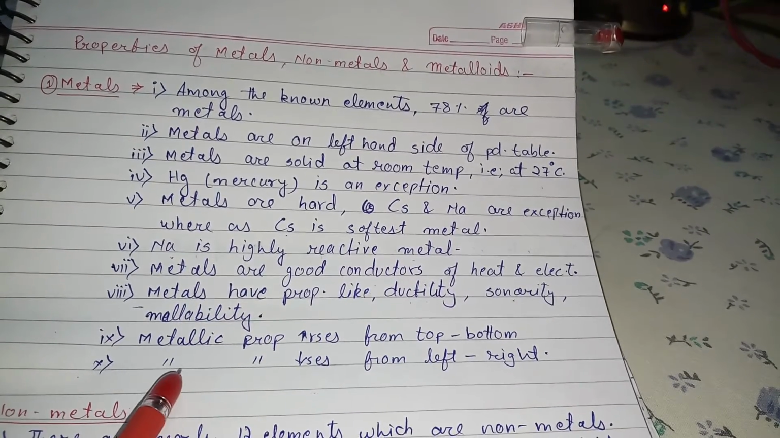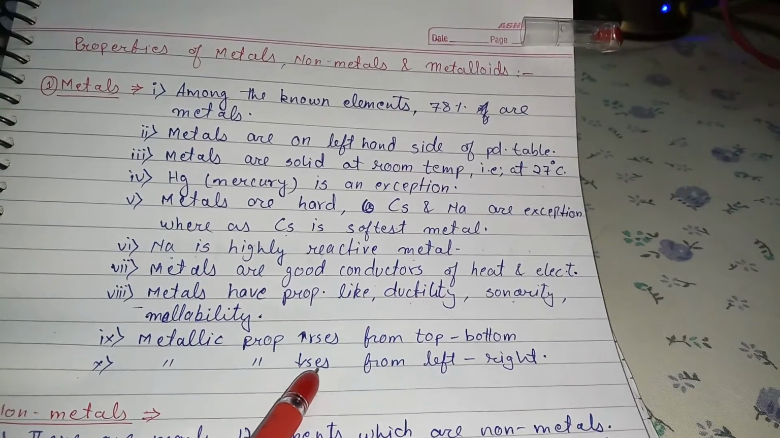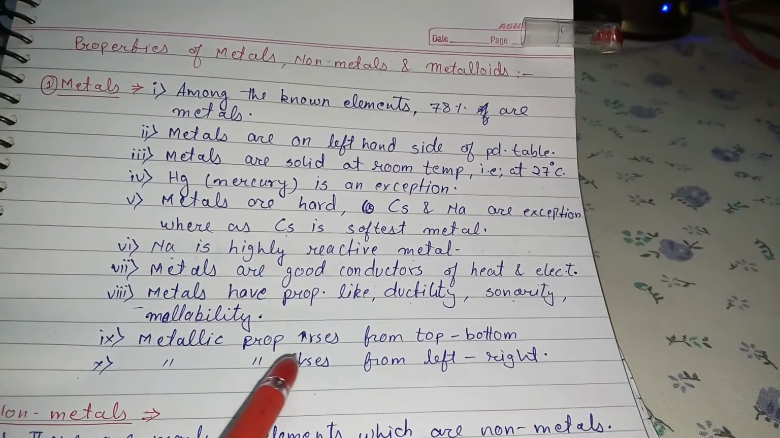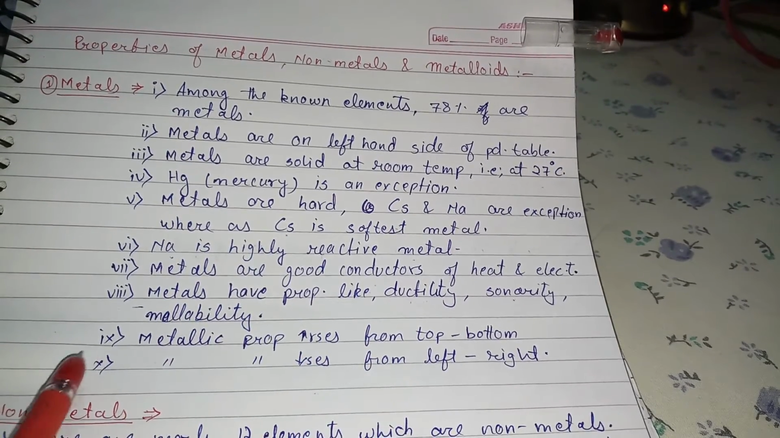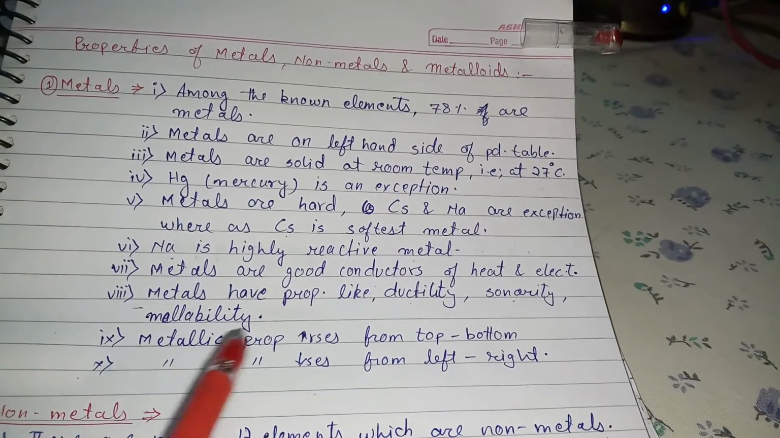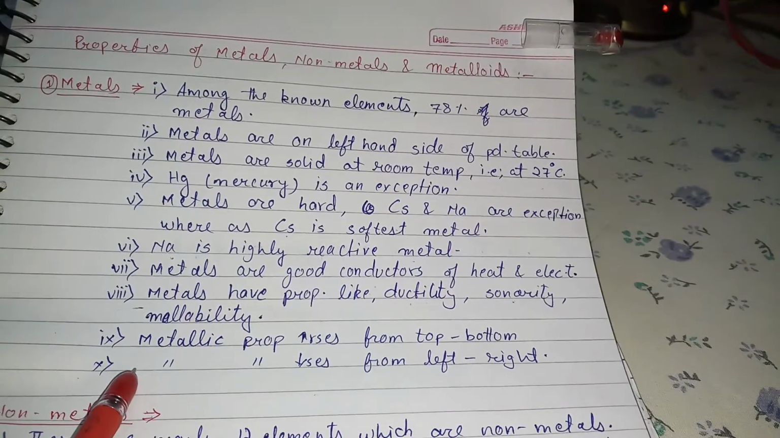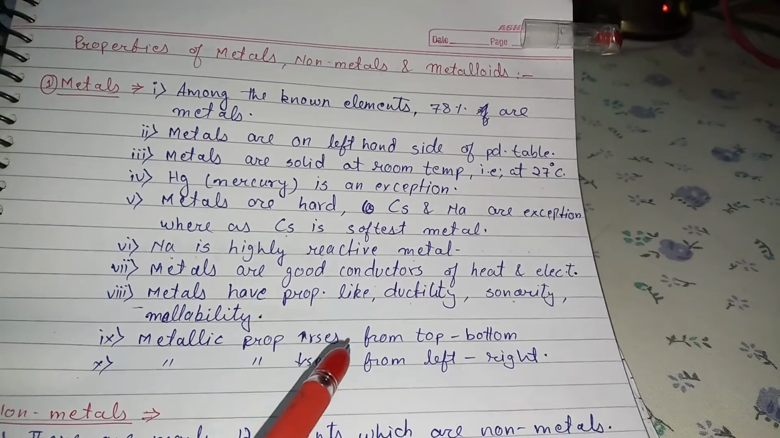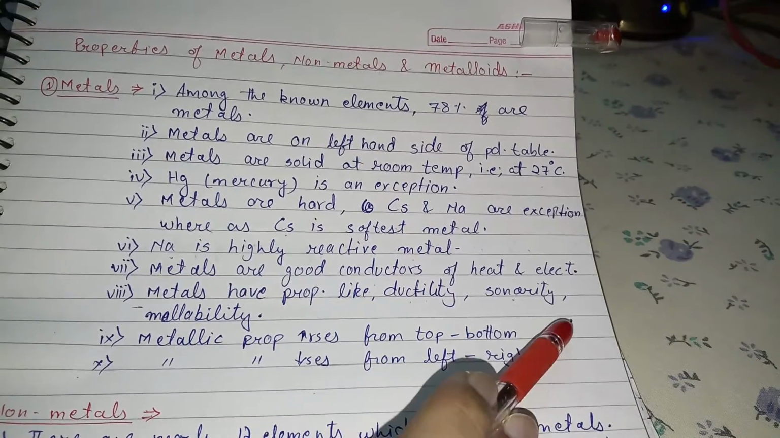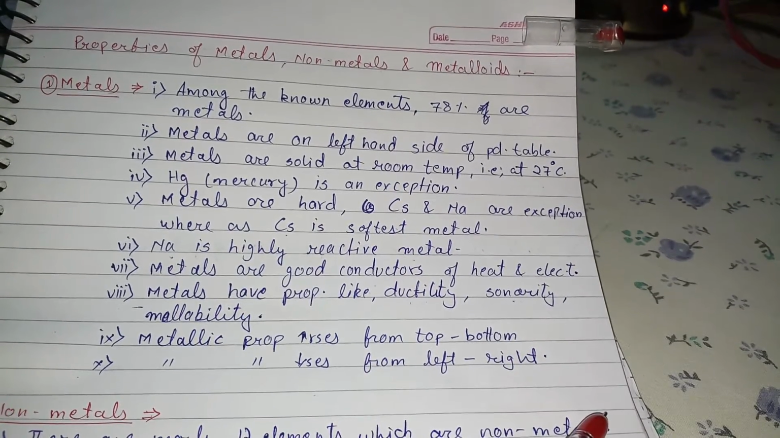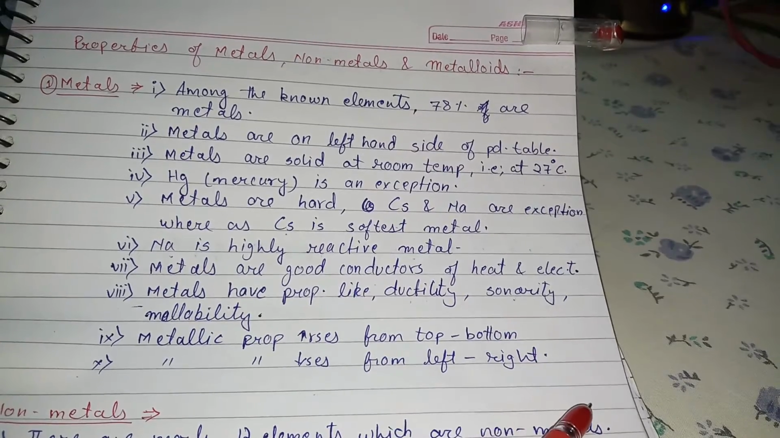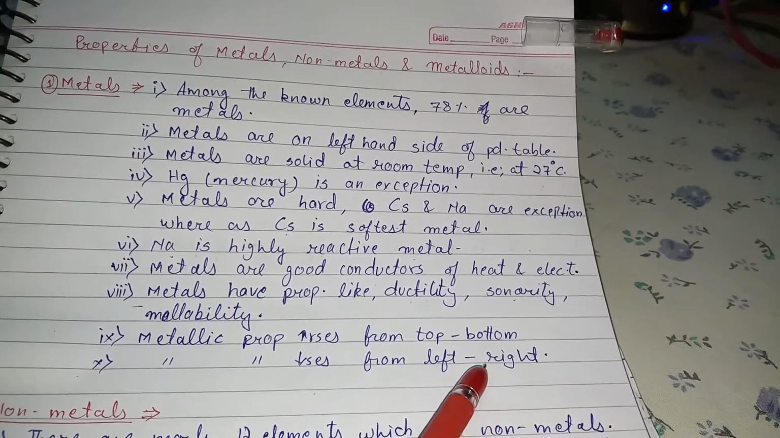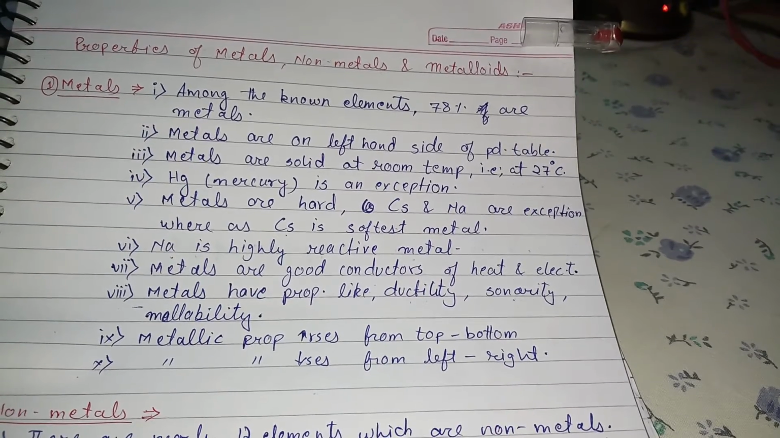Another point: metallic property decreases when we move from left to right along the period. On the extreme left hand side you will find the metals, and on the extreme right hand side you will find the non-metals. Just exclude the group of noble gases, that is the inert gases; except for the noble gases, you will find non-metals on the extreme right.